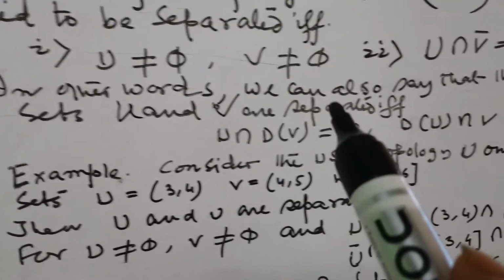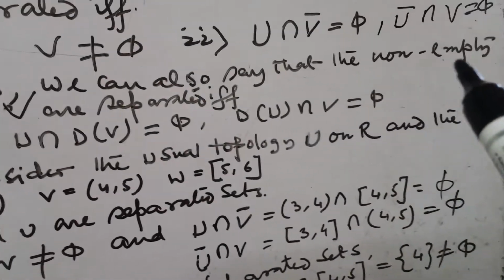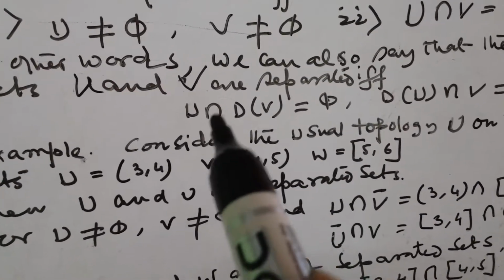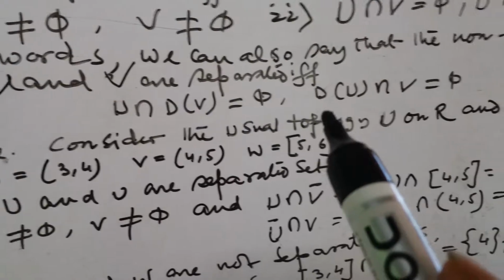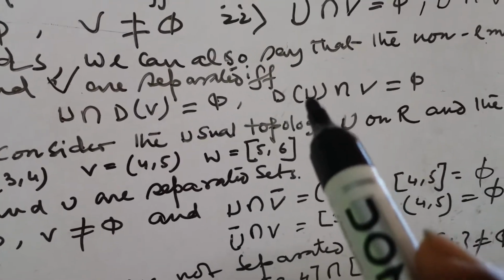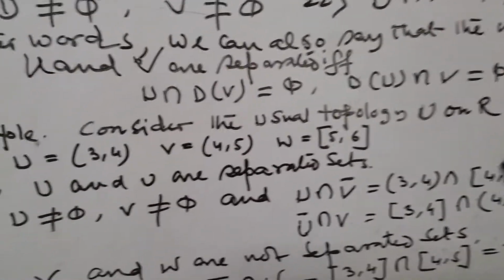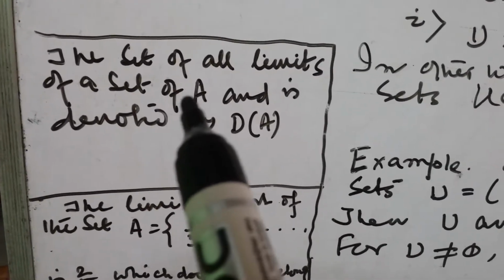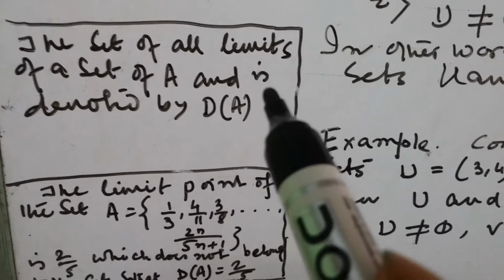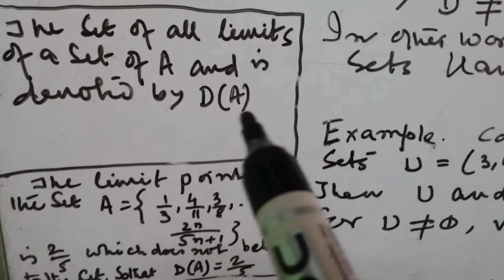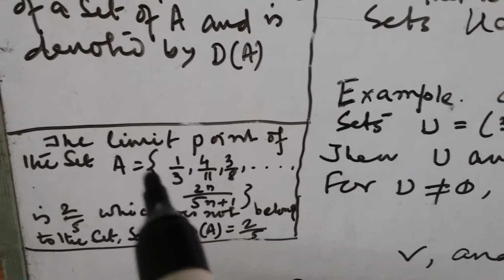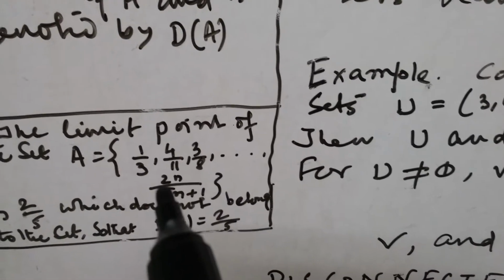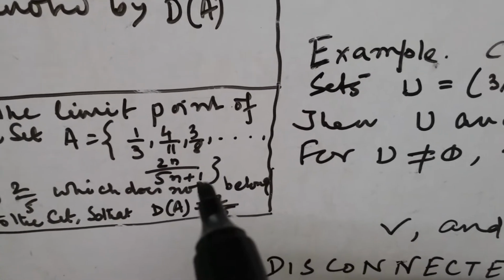In other words, we also say that the non-empty sets U and V are separated if U intersection derived set of V, and derived set of U intersection V, equal phi. What is a derived set? The set of all limits of a set A is denoted by derived A. Here we consider an example: 1/3, 4/11, 3/8, which is of the form 2n/(5n+1).